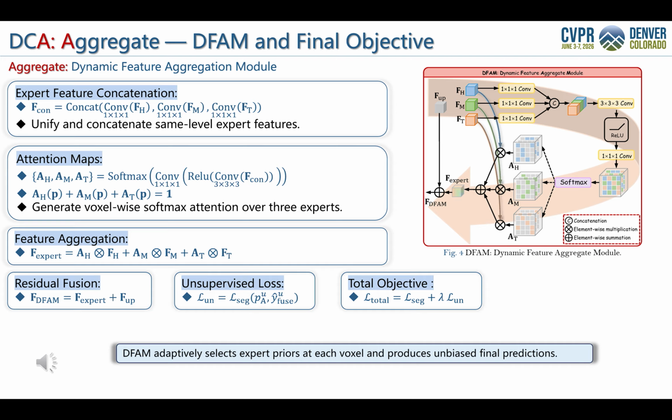The aggregation decoder is supervised by the stitched pseudo-labels on unlabeled data. The final objective combines the supervised expert loss and the unsupervised aggregation loss. Overall, DFAM allows the model to dynamically select useful expert priors and generate more balanced final predictions.